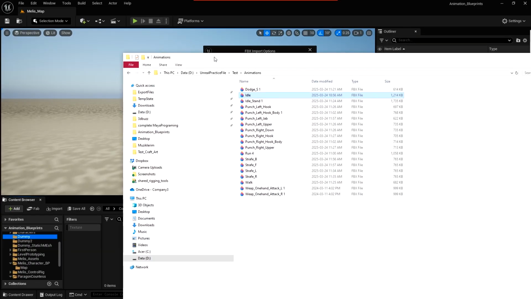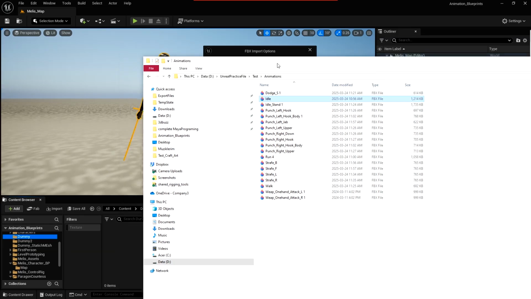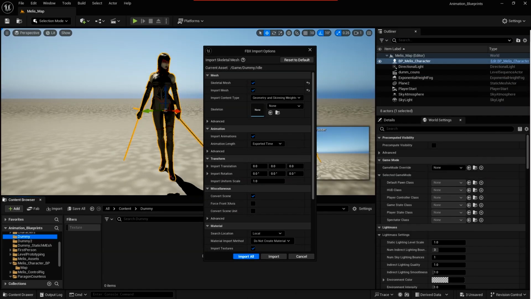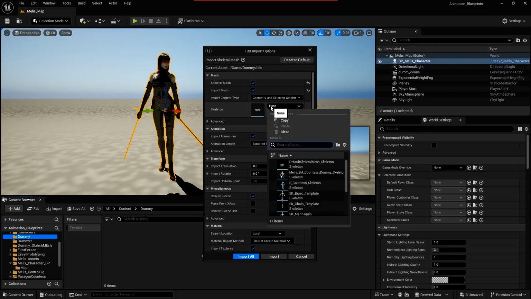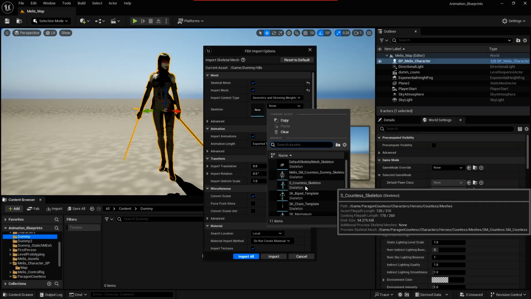I'm going to import this test idle animation inside my Unreal. Definitely, if I use the normal one, because I know in advance this skeleton is not matched with the setup, this animation on the mannequin will explode. Let's see.